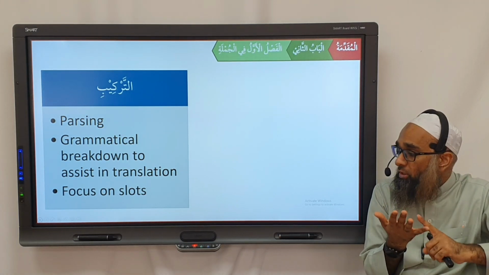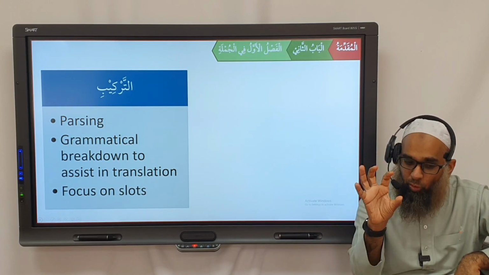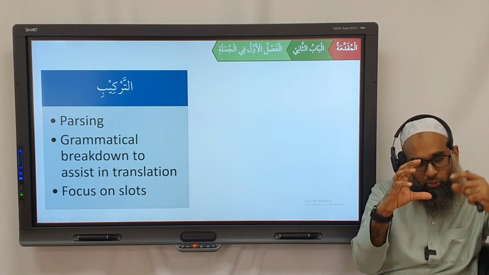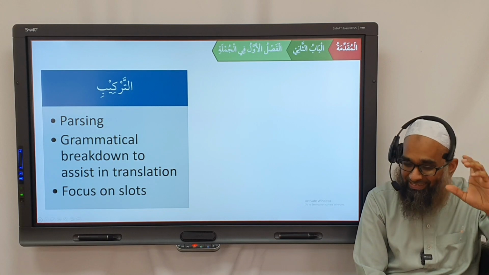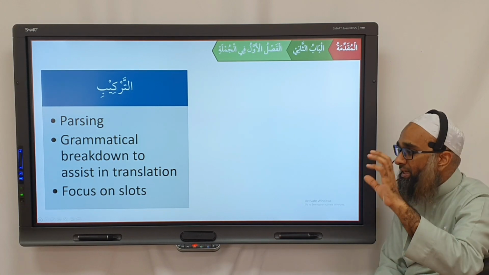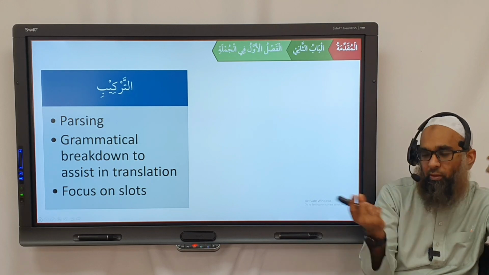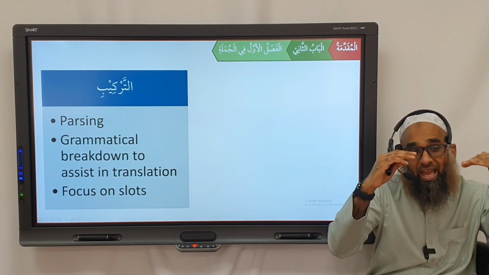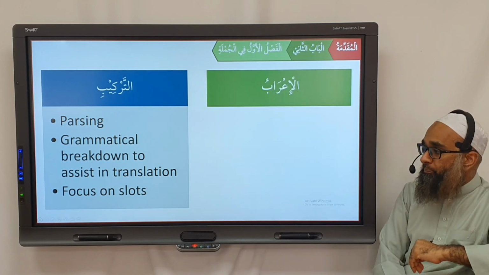We're not looking at each word individually. We're looking at the slots. This whole set of words gives us a maf'ul fihi meaning. So in Tarkib, what we learned is how to break down the sentence so we can translate it. We're not necessarily looking at the individual breakdown of each word. It's not a word analysis. It's more of a sentence analysis on a higher level to break down the main parts. That's what Tarkib is about.